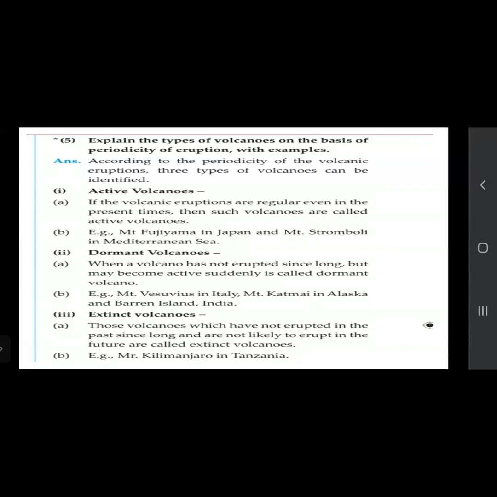Now, extinct volcano, the third type. Those volcanoes which have not erupted in the past since a long time and are not likely to erupt in the future are called extinct volcanoes. From the name itself, we can know that extinct means ended. There is very little chance of eruption. The example is Kilimanjaro in Tanzania.